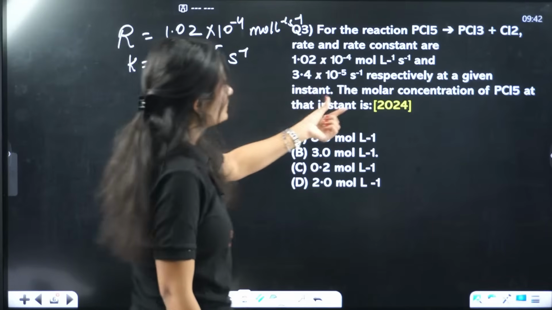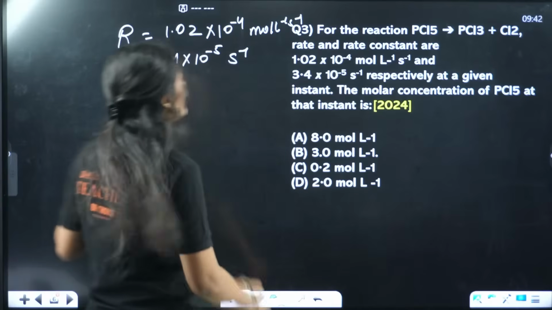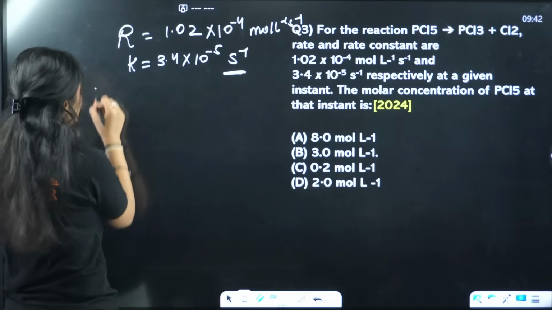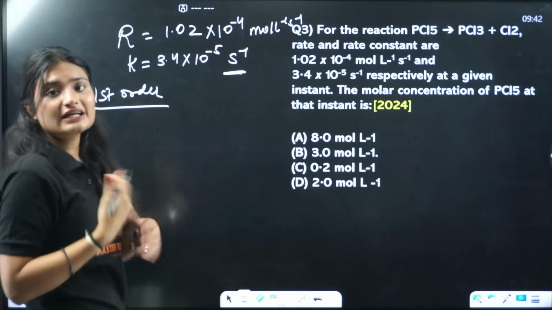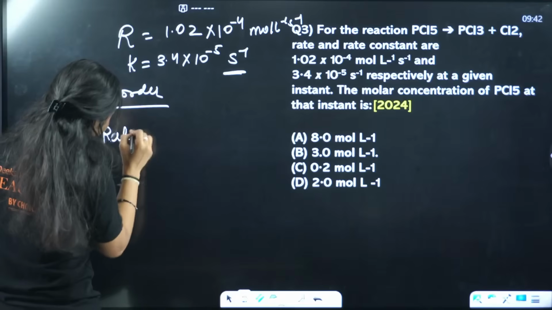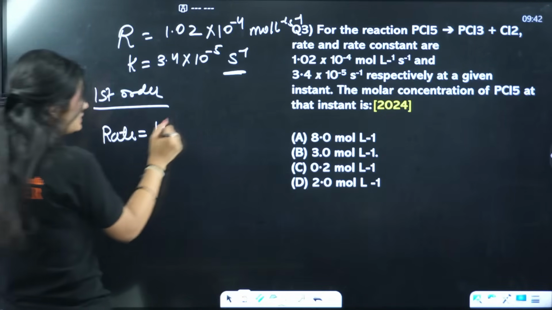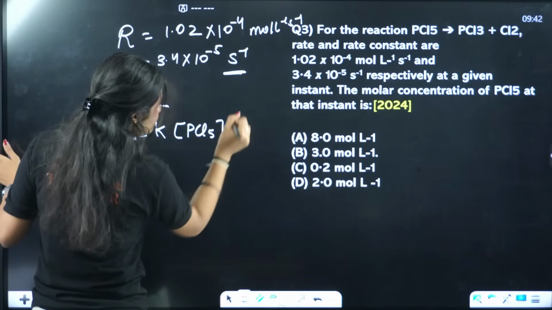We are not given anything about the order of the reaction, but we know from the unit of rate constant that the reaction is first order. Now, how do you write the rate law for a first order reaction? Simple. Rate will be equal to the rate constant, a proportionality constant, times the concentration of reactant raised to power 1.